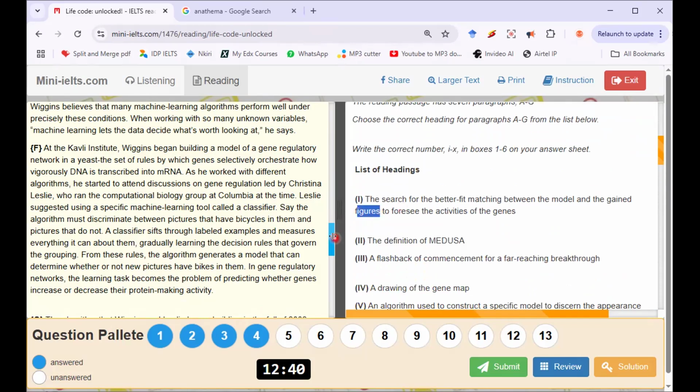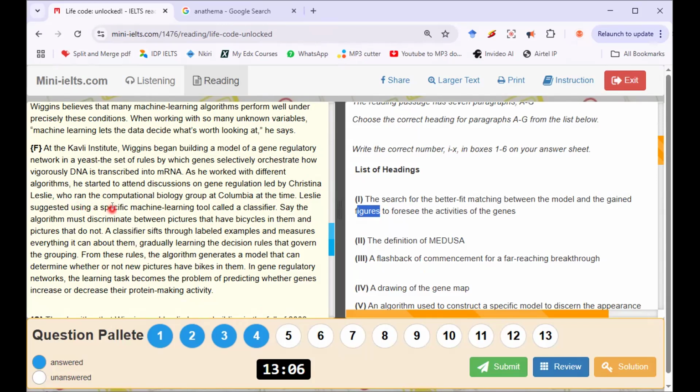I didn't really see it in paragraph E. Let me see if I will see it in paragraph F. Wiggins began building a model of gene regulatory network in yeast, the set of rules by which genes selectively orchestrate how vigorously DNA is transcribed into mRNA. As he worked with different algorithms, he started attending discussions on gene regulation led by Christina Leslie, who ran the computational biology group at Columbia at the same time.